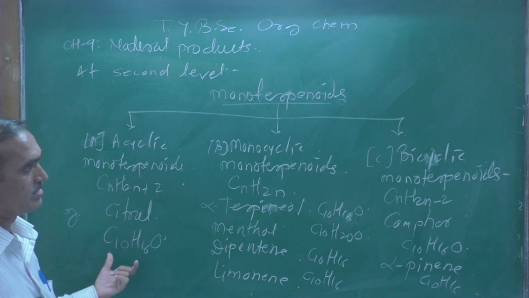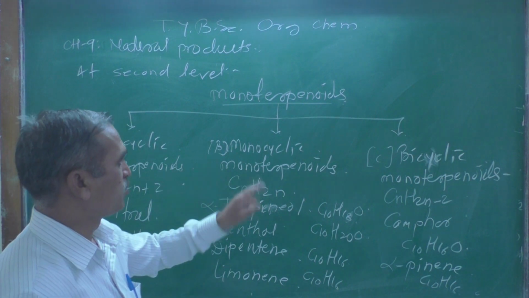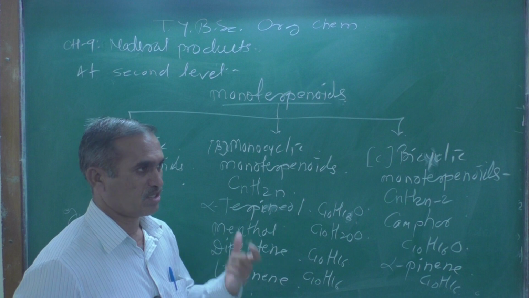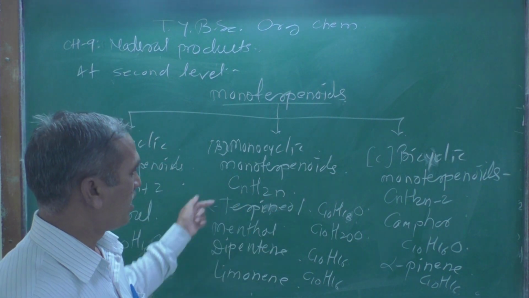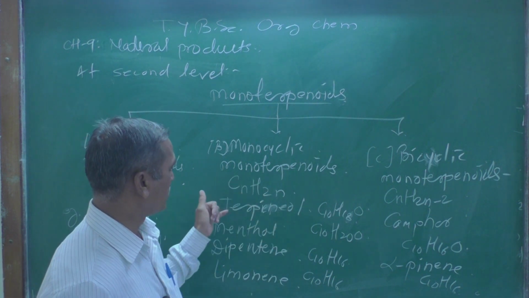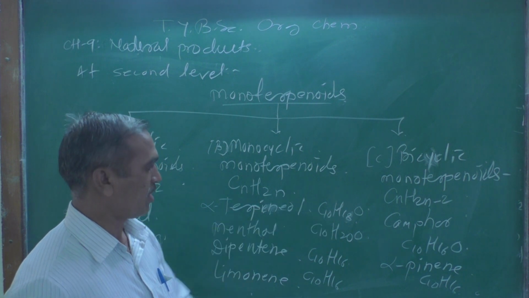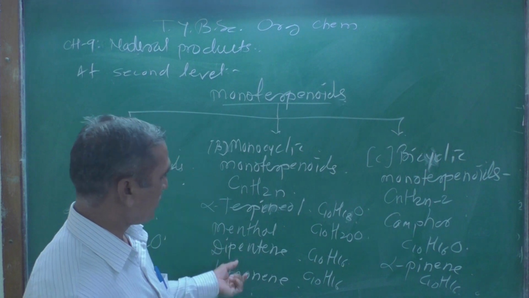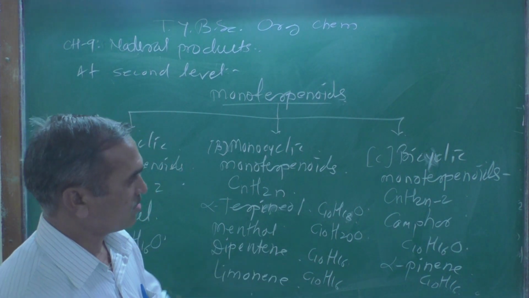Citral is one example of acyclic monoterpenoid. Monocyclic monoterpenoid has a general formula similar to alkene, CnH2n, and four examples are given: alpha terpenol C10H18O, menthol C10H20O, dipentene C10H16, limonene C10H16.